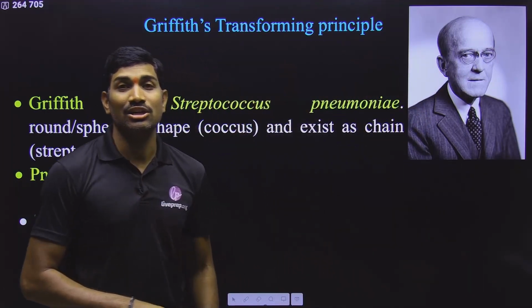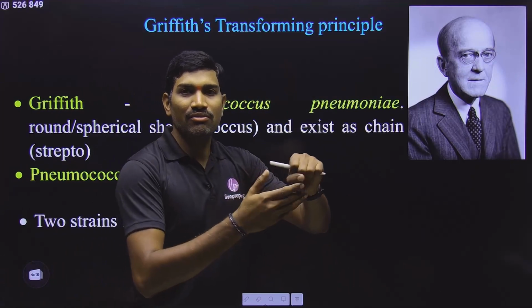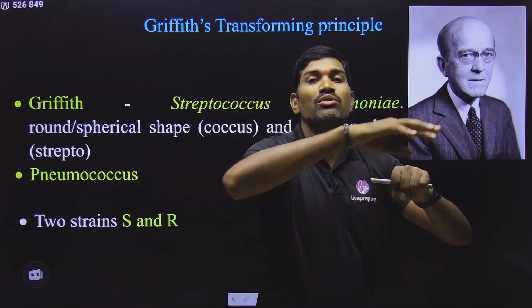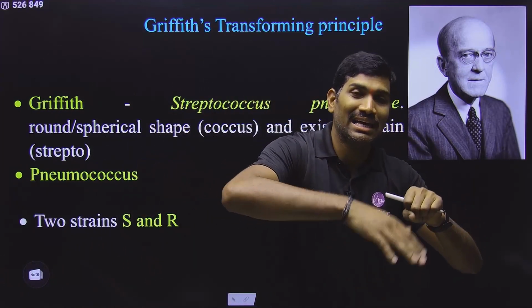But what about the S strain? Smooth. Why is it smooth? Around the rough cell wall, it has a smooth mucus or polysaccharide or mucopolysaccharide coat.